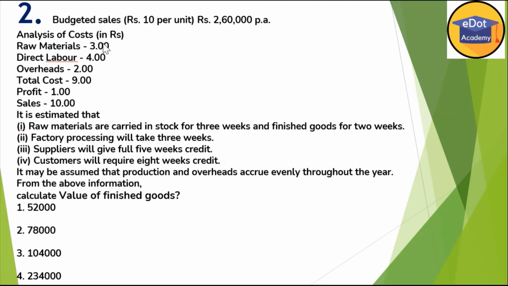First, raw material 3 rupees per unit, direct labor 4 rupees per unit, and overheads 2 rupees per unit. Okay, so number of units we already found 26,000. So you multiply with the respective cost and you add all these three. Or because total cost they have given 9, so directly also you can multiply. It's your choice.